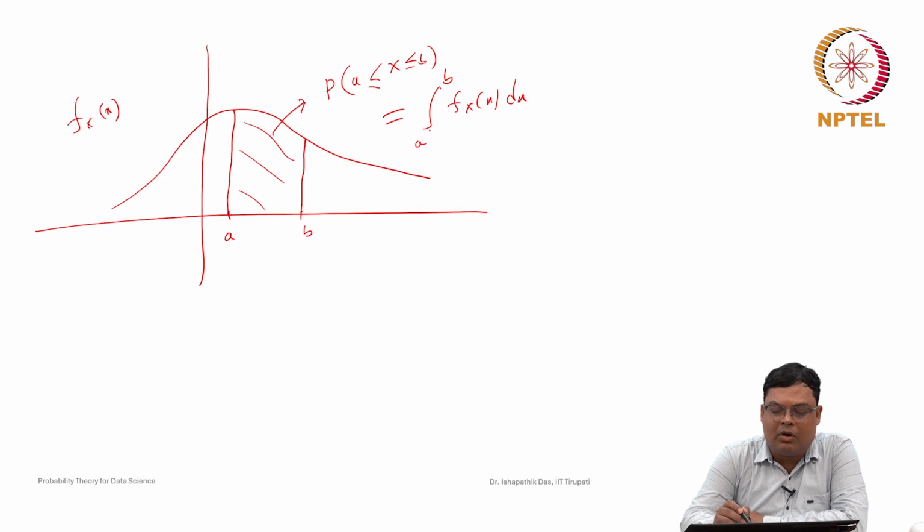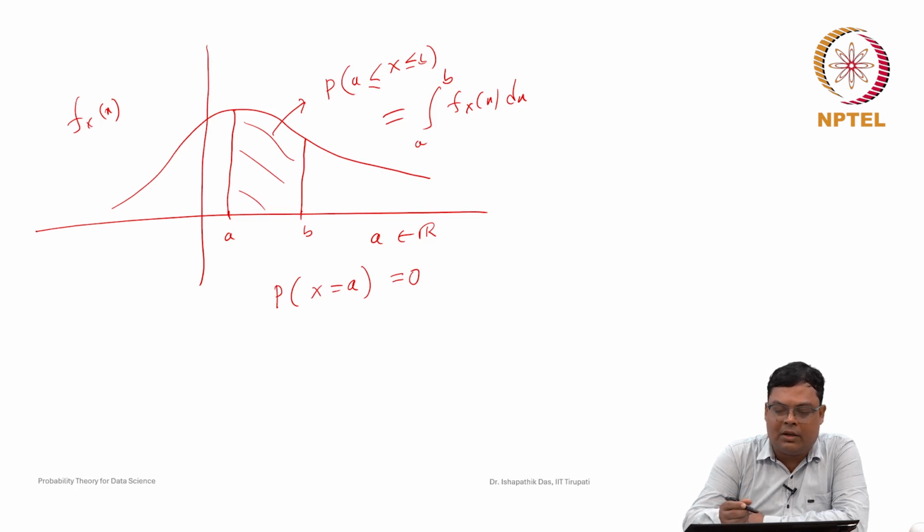In the continuous case, one important property is that the probability at any point, some small x, suppose any real number, say 2, is equal to 0. So, if you take a point a, this is equal to 0, where a is any real number. This is the difference between a discrete random variable and a continuous random variable. For a discrete random variable, X takes some discrete points and non-zero probability exists on those discrete points only. But for a continuous random variable, at a point the probability is 0.